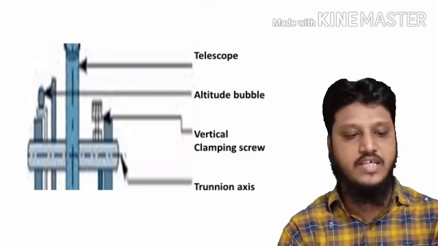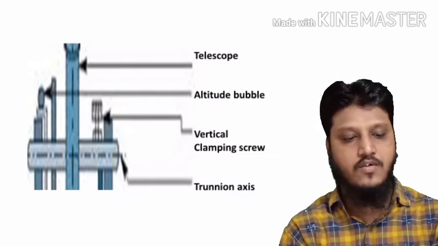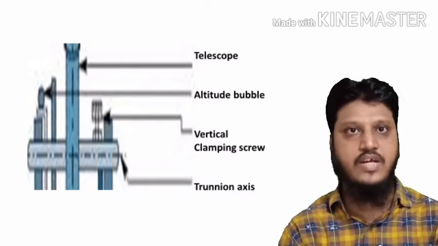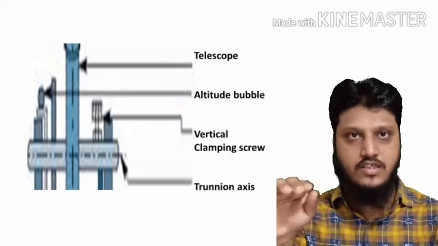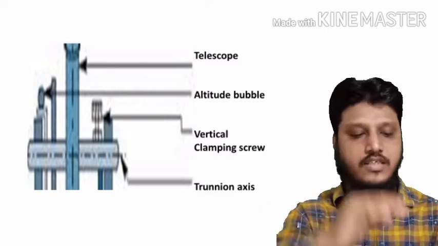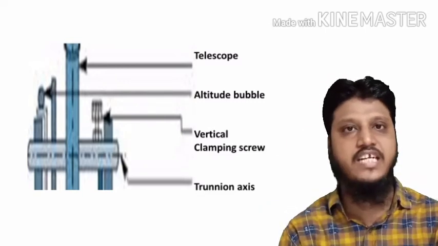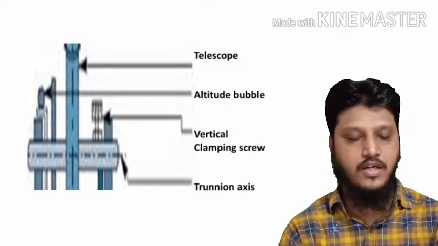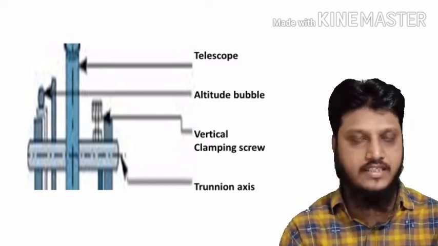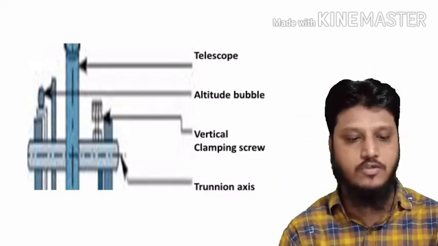If we look below that, there is a round bubble like we have in a dumpy level, at the bottom. But here one bubble is there on top also. That one on top is called the altitude bubble.